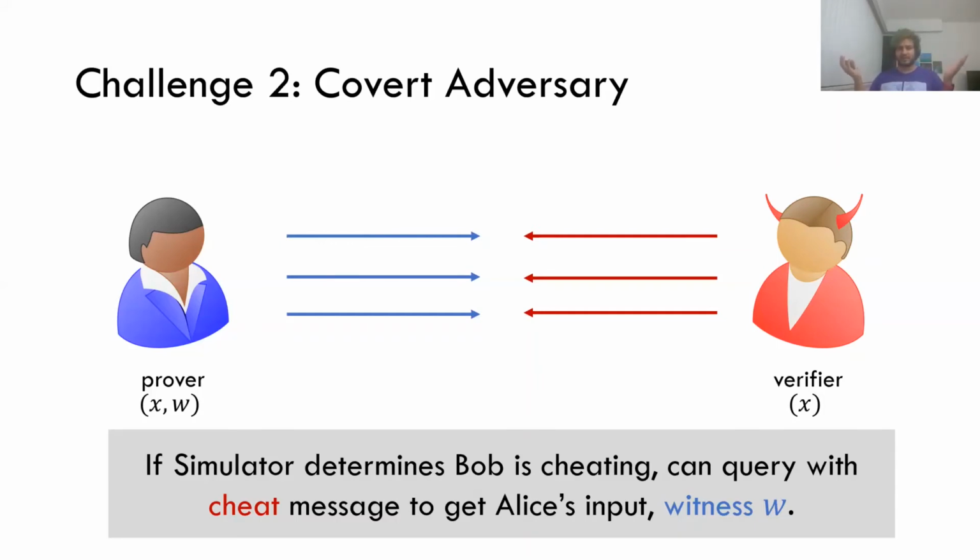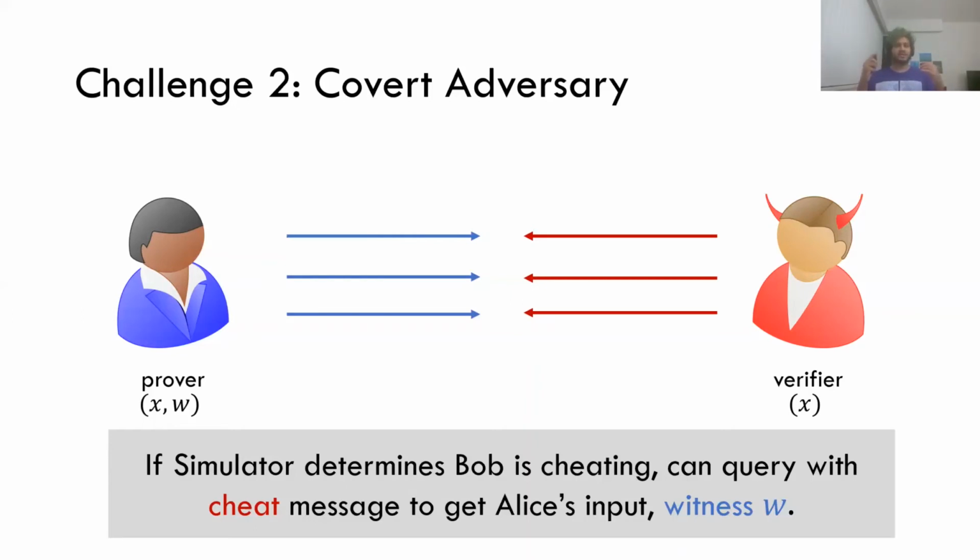Alice's input is the witness W. So the trusted functionality just gives the simulator the witness W. Once the simulator has a witness W, the simulation can trivially proceed because the simulator just behaves like the honest prover. So to rule out a simulator, we really need to construct a verifier for which the simulation is hard, because all of these challenges seem to enable the simulation to be done in an easier manner.